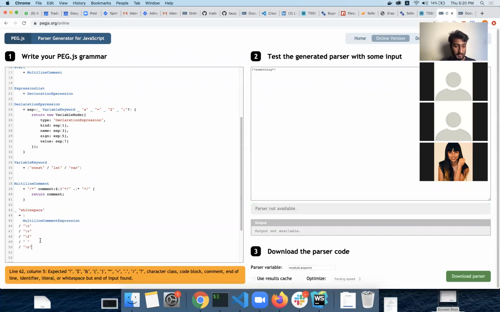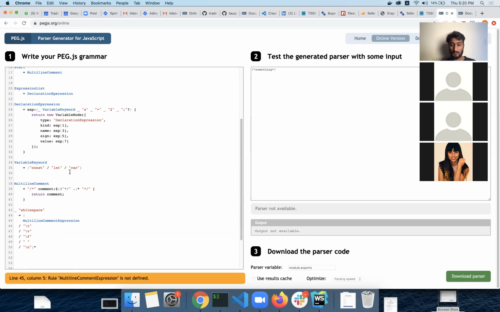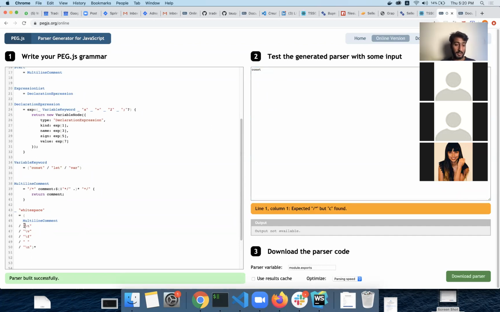So let's see if it works now. Multi-line expression comment is multi-line comment. Yeah, so now it's taking that input. So one of the things is we cannot have the array expression, regular expression, because it is not going to go onto the next one. So it will accept either the multi-line or the next. But in this case, it will see all the white spaces individually. So this is the reason that I missed, because I didn't implement this for me, but to explain to you guys, I had that bracket expression.